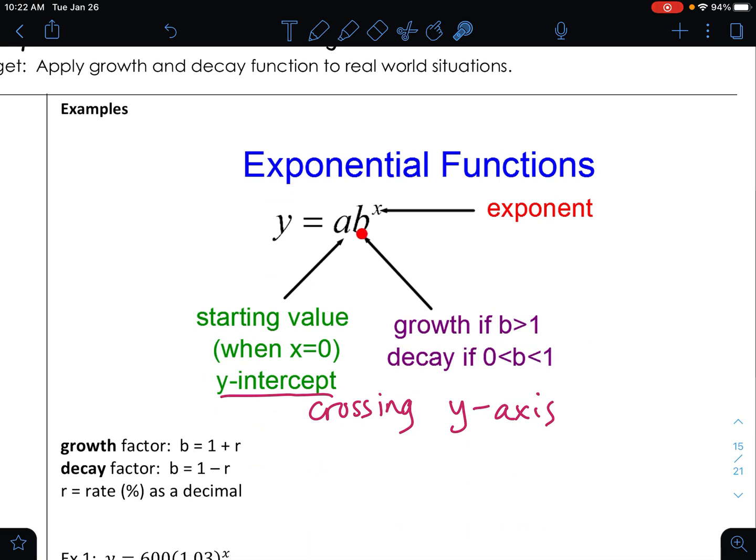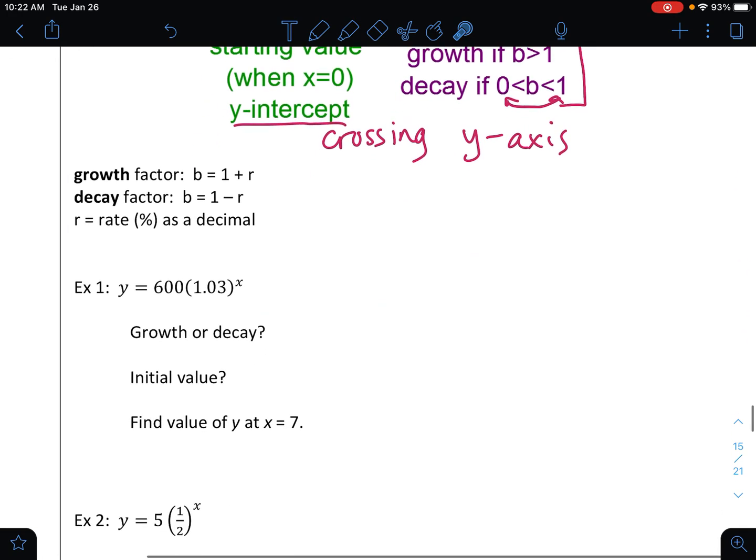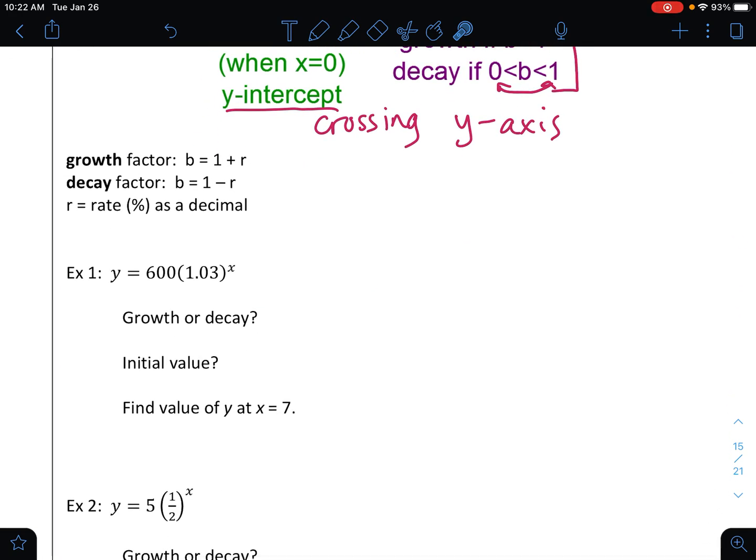Okay. All right. The B value tells us whether it's growth or decay. If the B value is greater than 1, it's growing. If the B value is in between 0 and 1, like a fraction, like a half or a third, or like a decimal 0.5, 0.25, that type of thing, it's decreasing or decaying. And then of course here's your exponent. That's going to tell you it's an exponential function.